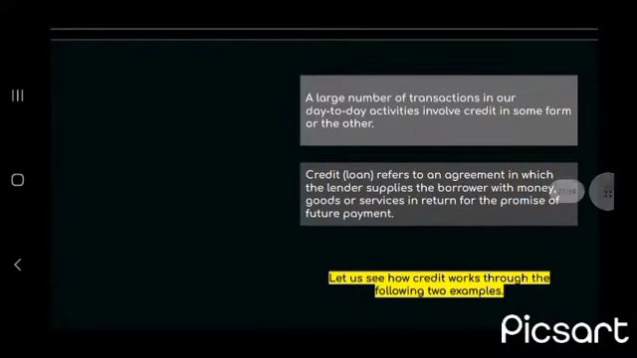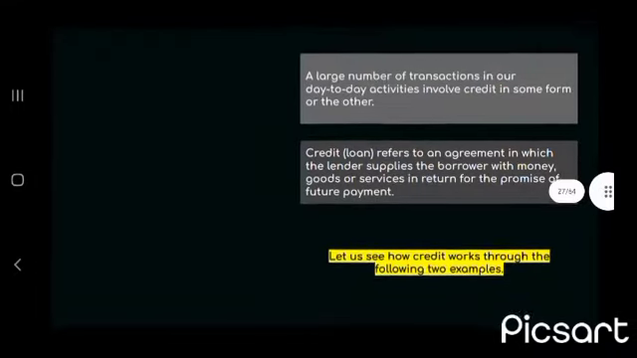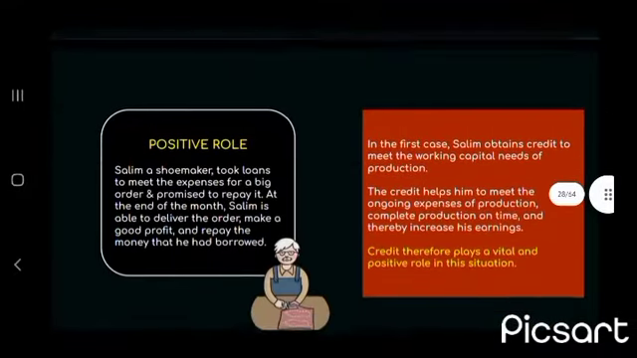Now, two different credit situations. First, we have to know what is credit, what is a loan. Credit or loan is the same thing. It refers to an agreement in which the lender supplies the borrower with money, goods or services in return for the promise of future payment. Okay, then let us see the two examples.